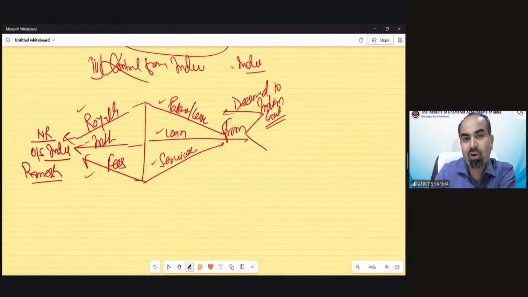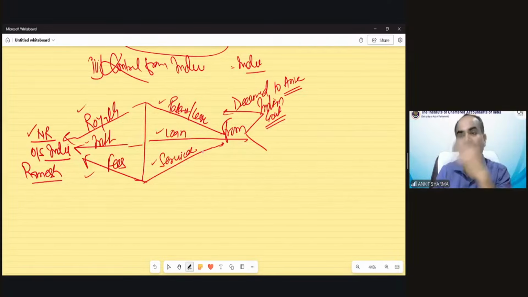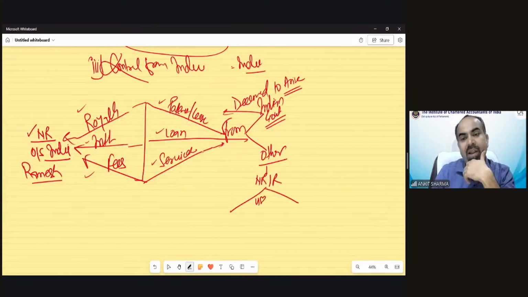So if payment of royalty, interest or fees has been made by the Indian government to any non-resident outside India, that is going to be deemed to arise in India and fully taxable. If it is other than government, whether the payer is non-resident or resident, then we have to see where that patent, loan or service has been used.